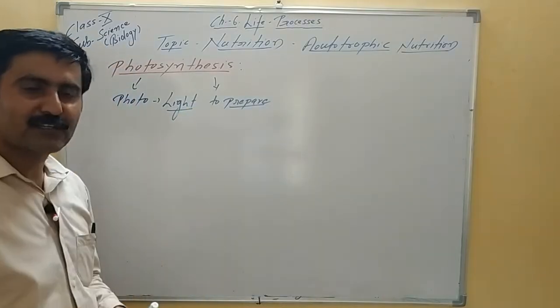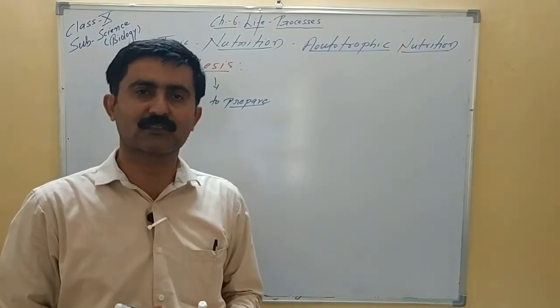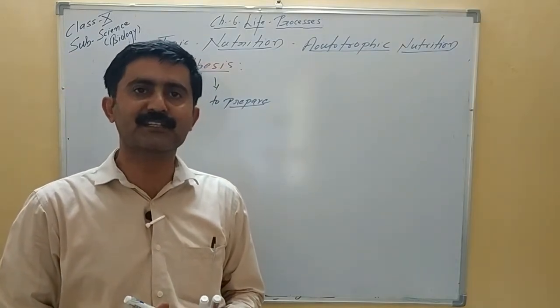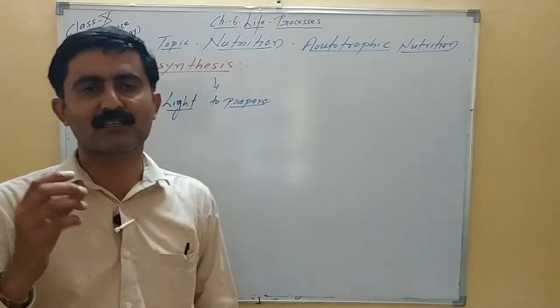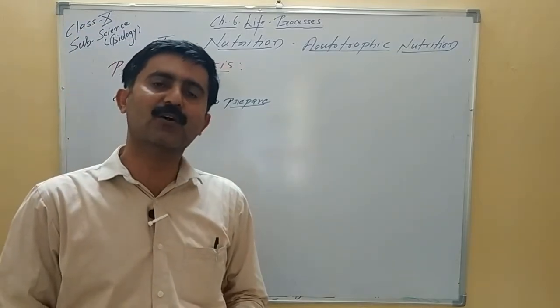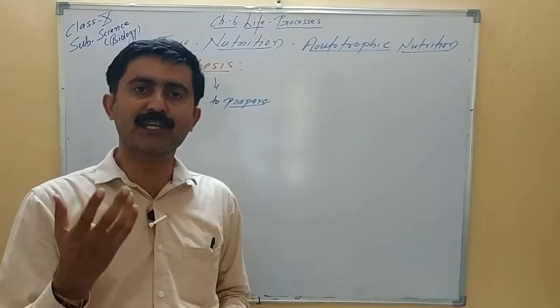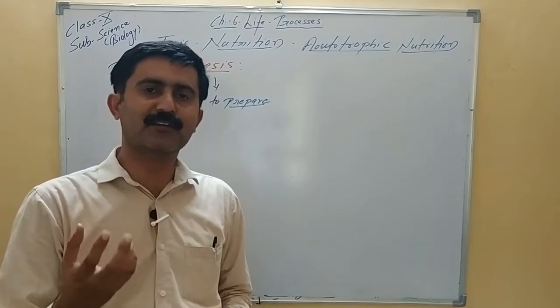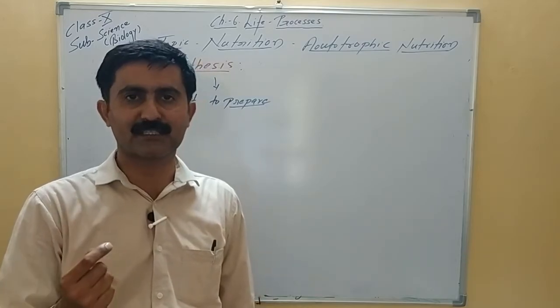So all of us know that the ultimate source of energy for the living organisms on the earth is sunlight or radiation energy. So plants have the ability to convert this solar or radiation energy into chemical energy, or in other words, this solar energy is converted into organic substance, organic material, and on this organic material all living organisms depend.